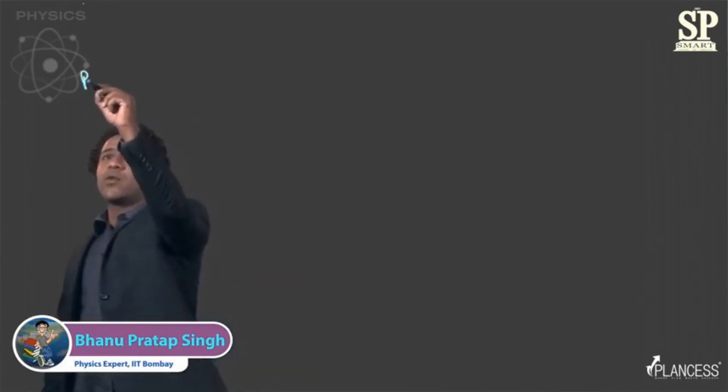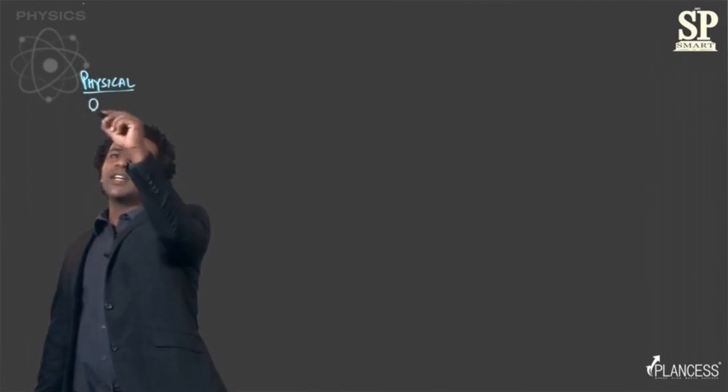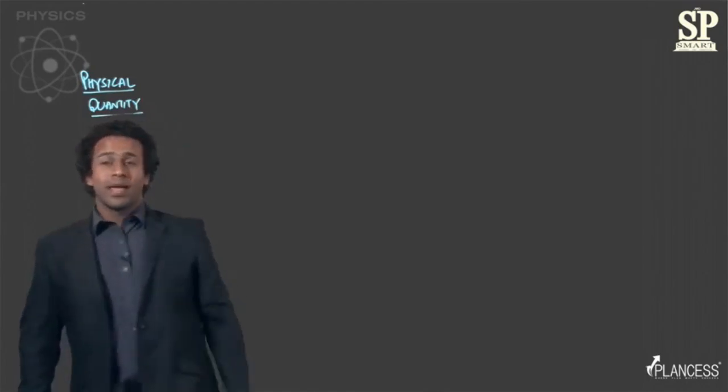Hello there. This is your introduction to physics, and in this chapter we will talk about units and dimensions. Now, in physics or in science, we only talk about quantities that can be measured, and such quantities are called physical quantities. So, any quantity that can be measured is called a physical quantity. And it is only the physical quantities that we'll talk about in physics, or in general we can say science.